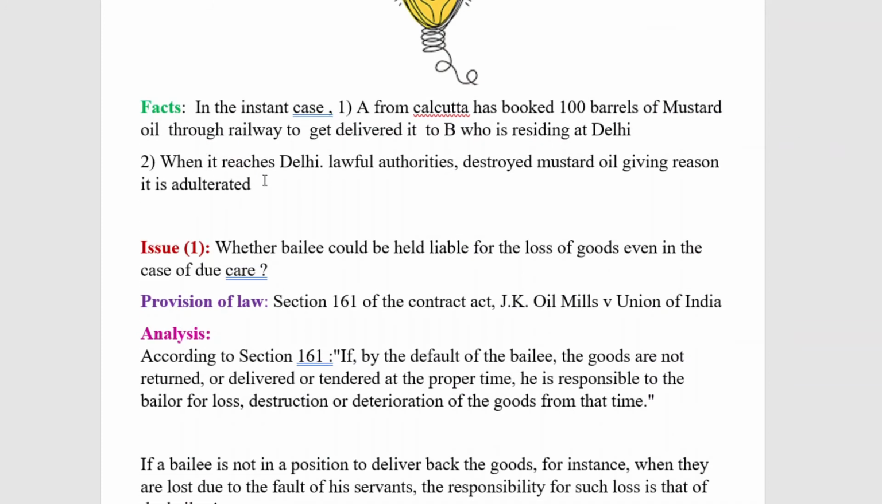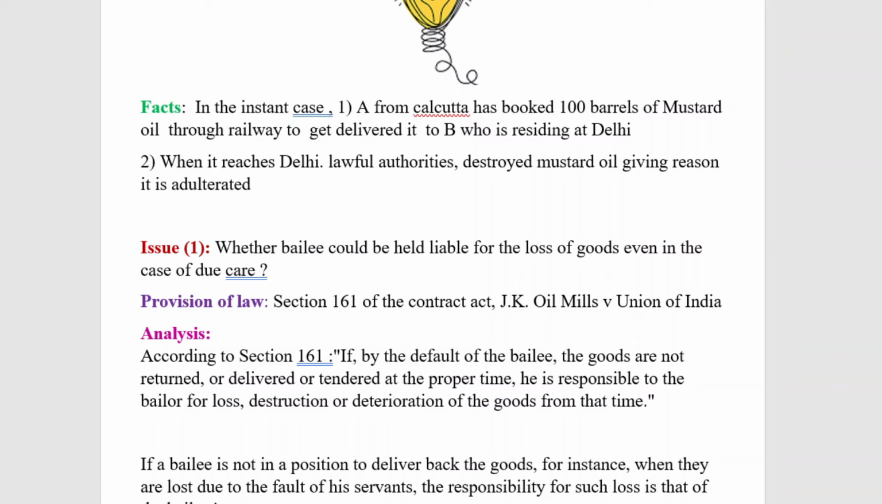The second one is, when it reaches Delhi, lawful authorities destroyed the mustard oil, giving the reason that it is adulterated. So the goods, the oil which has reached Delhi through railway, have been confiscated and destroyed by lawful authorities on the reason that the bailed mustard oil is adulterated.